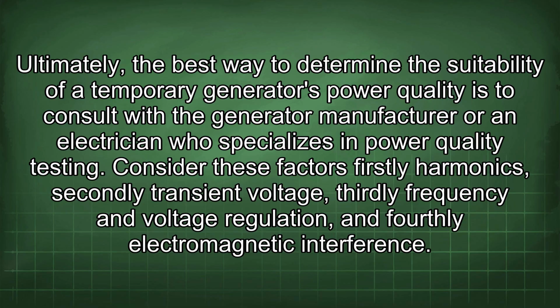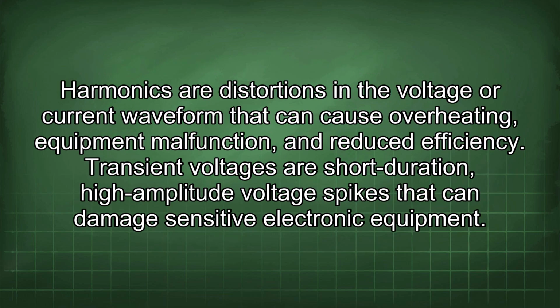Consider these factors: firstly, harmonics; secondly, transient voltage; thirdly, frequency and voltage regulation; and fourthly, electromagnetic interference. Harmonics are distortions in the voltage or current waveform that can cause overheating, equipment malfunction, and reduced efficiency. Transient voltages are short duration, high amplitude voltage spikes that can damage sensitive electronic equipment.